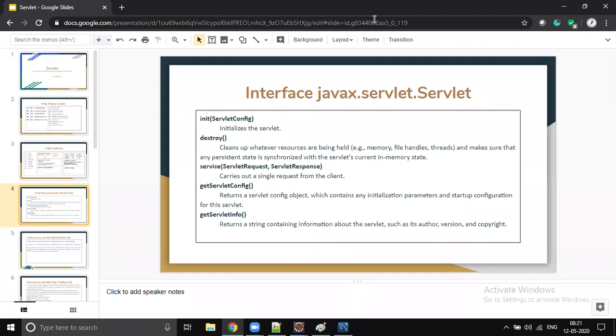So Java started supporting HTTP protocol by using Servlet API. Okay. So it's actually an interface, a plain interface, nothing new. We don't need to panic because of the naming convention. It's a very, very plain interface which has 5 methods. Okay, and this has been there for almost 20 years in the market. So at the time the servlet was introduced, it was like all abstract methods. So we have 5 abstract methods in the servlet API.